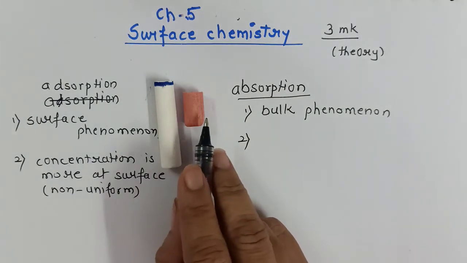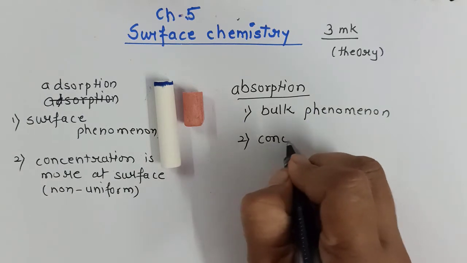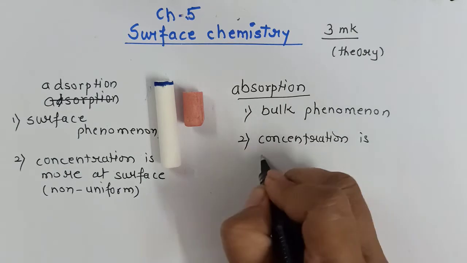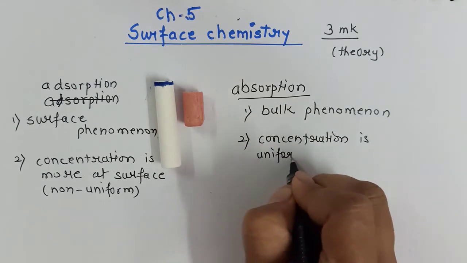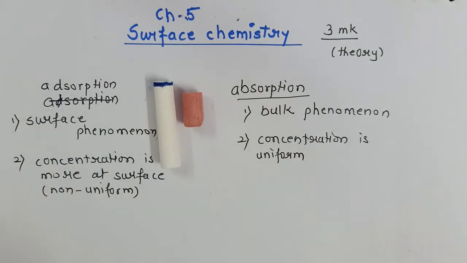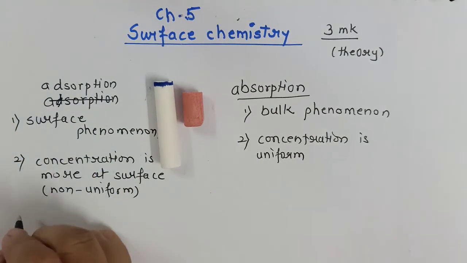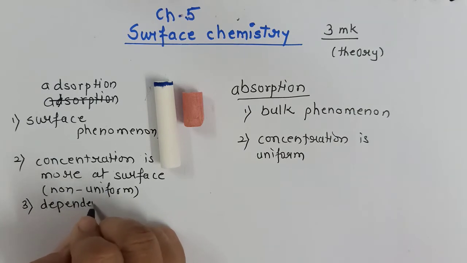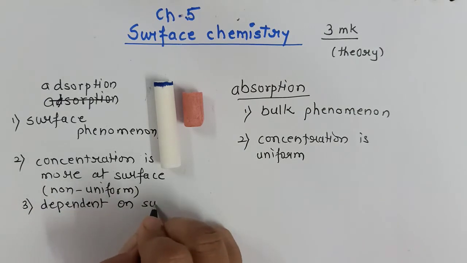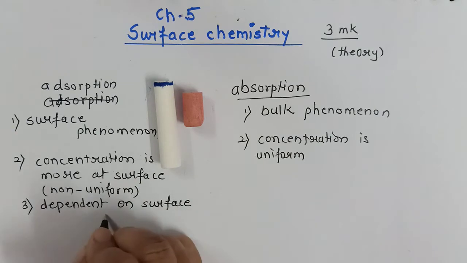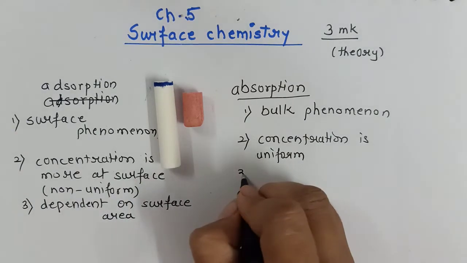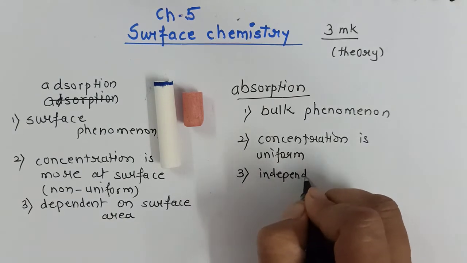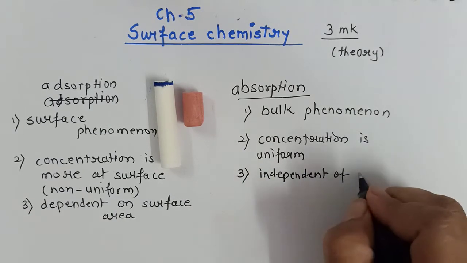Whereas in case of absorption, the concentration is uniform throughout the bulk. Since adsorption is a surface phenomena, I will say it is dependent on surface area, whereas absorption is independent of surface area.